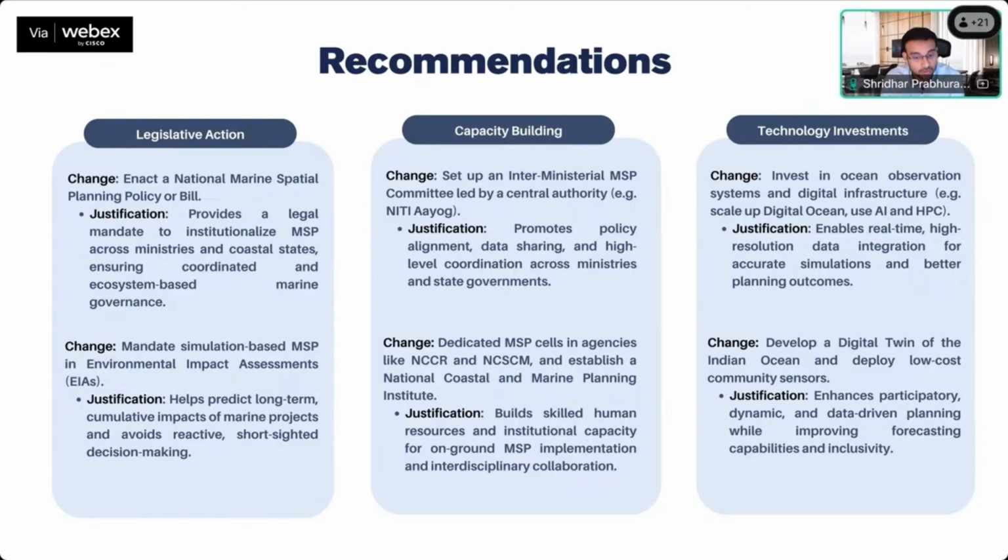We do not have skilled human resources. We do not have the institutional capacity, both in terms of infrastructure and resources, as well as in terms of knowledge, to implement such broad marine spatial planning. So again, we need dedicated MSP cells and agencies such as NCCR and NCSM that can establish a national coastal and marine spatial planning institute, which will train such skilled people.